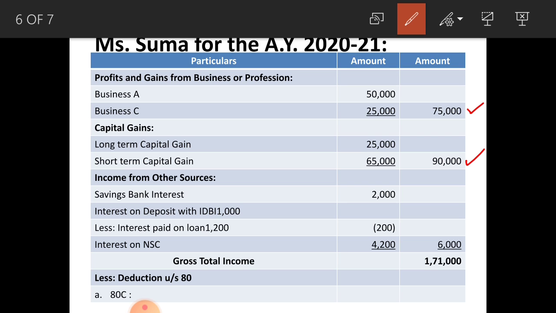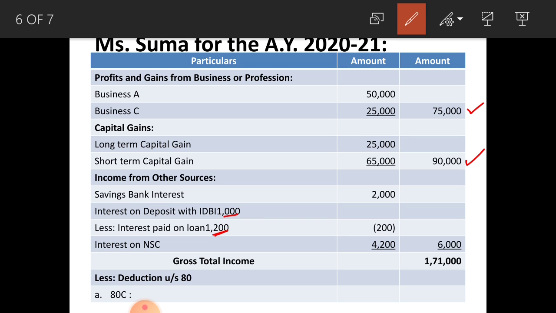Next, income from other sources given. Interest on a savings bank deposit 2,000, and here interest on deposit with IDBI is given, that is 1,000 rupees. From that you have to deduct interest paid on loan taken from IDBI 1,200. You get the negative figure 200 rupees, to be written inside the bracket.